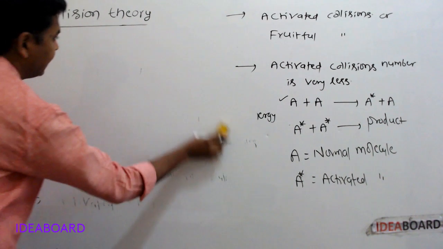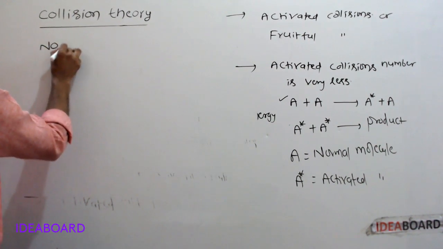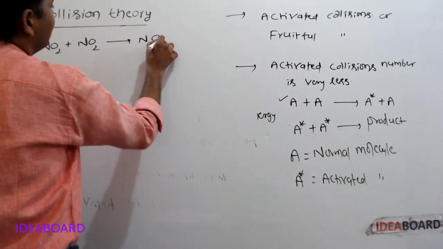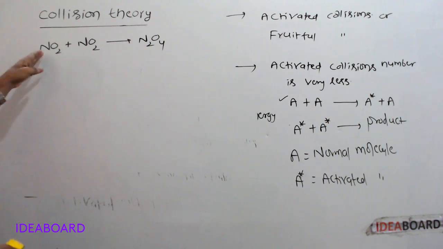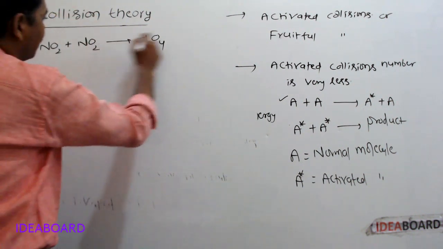So if we take one chemical reaction, NO2 plus NO2 gives N2O4. When nitrogen dioxide reacts, N2O4 is formed.